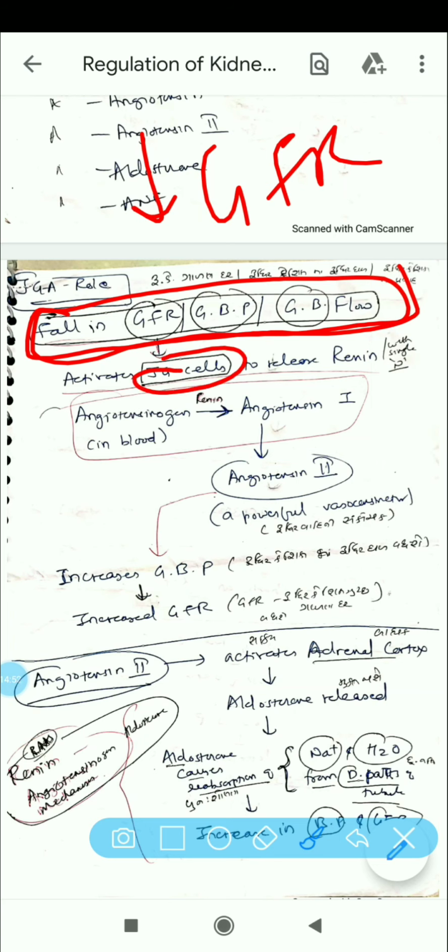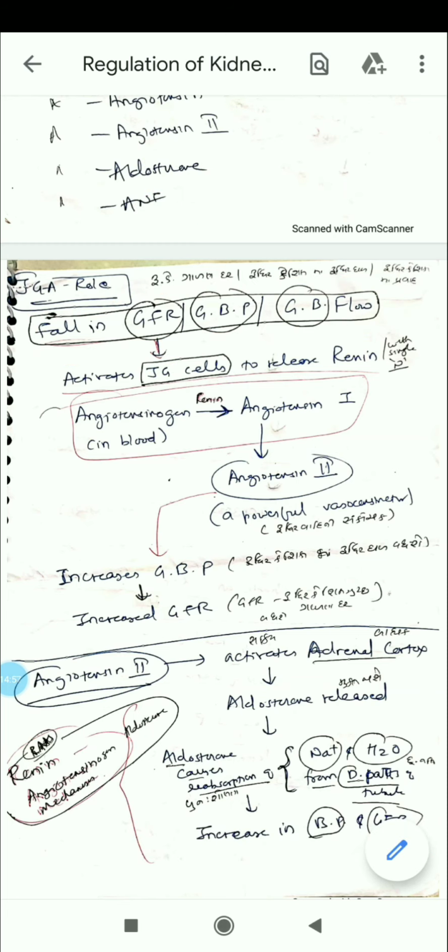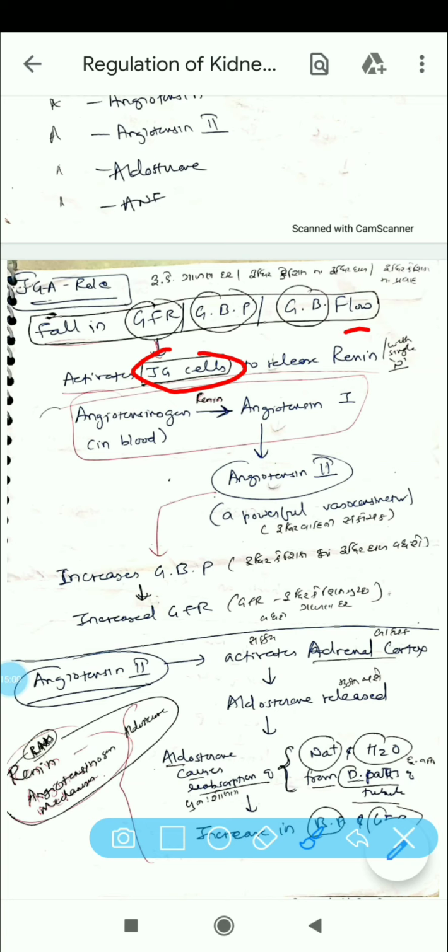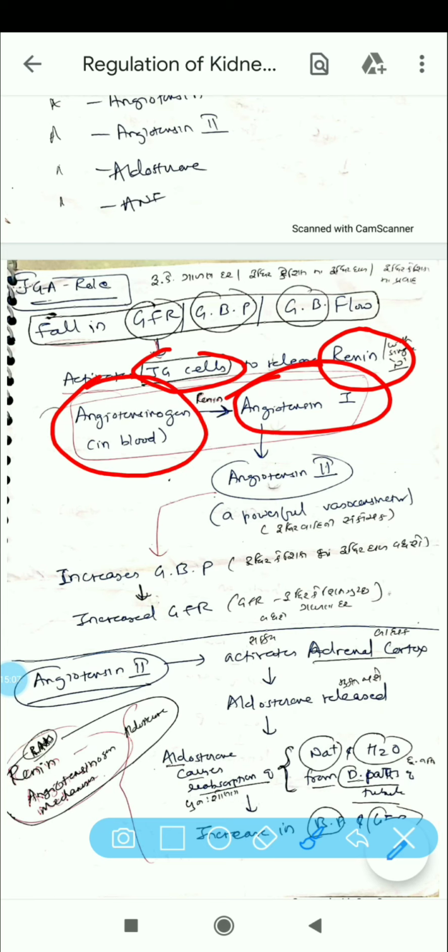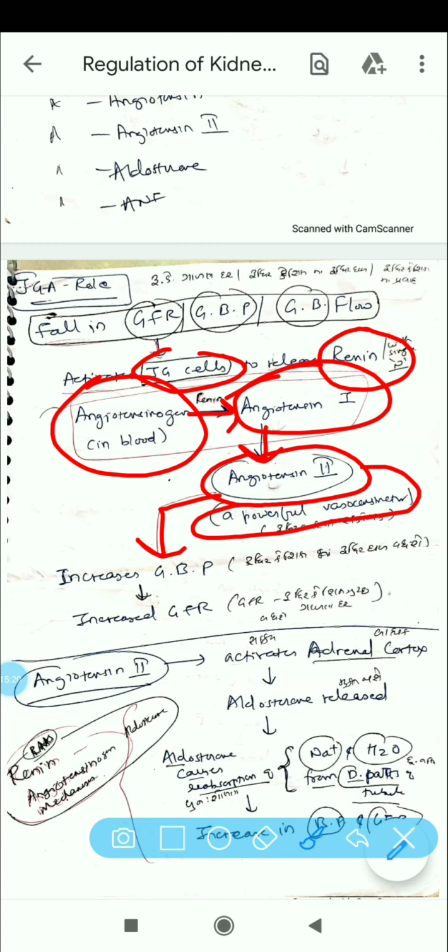It will activate the JG cells, and hence renin will be released. Now this renin can activate angiotensinogen into angiotensin 1, and this one will be converted into angiotensin 2, which is a powerful vasoconstrictor. So it will increase GBP, and it will increase GFR.